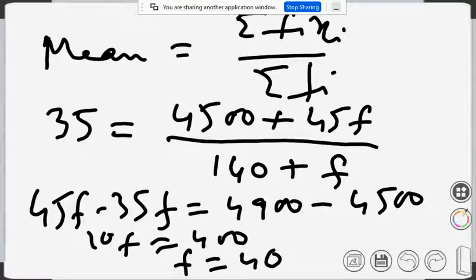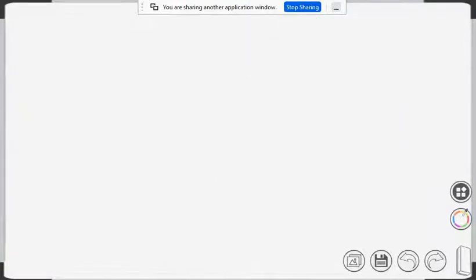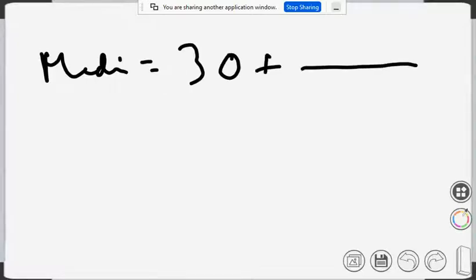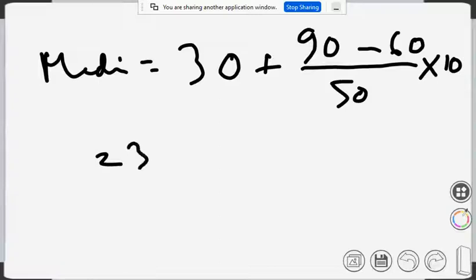Try quickly calculating the median. In that case, the total will be 180. So the median class will be 30 to 40. So the median will be 30 plus n by 2, which is 90, minus 60, by 50 into 10. So that is 30 by 5.